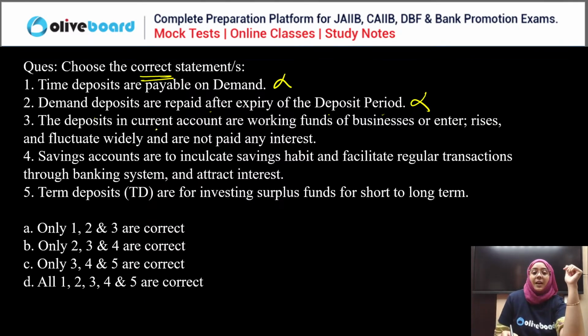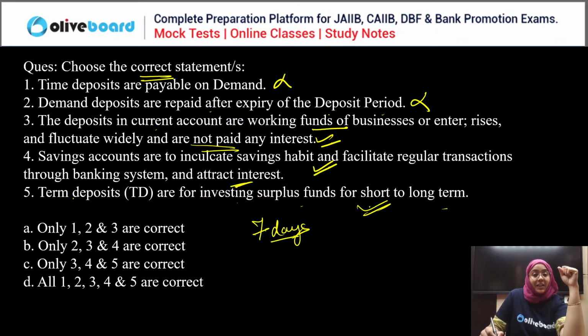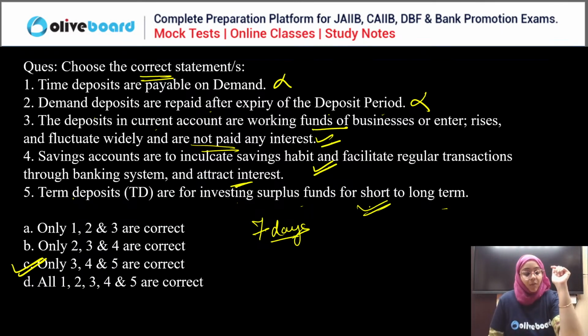Third, the deposits in the current account are working funds, right? And they do not attract any interest. Savings accounts are to inculcate saving habits, true, and they attract interest, right? Term deposits are for investing surplus funds for short to long term. Yes, because you can have an FD for a minimum of 7 days up to the maximum, right? So this can be your investment for short to long term. So third, fourth, and fifth are correct. So C is the correct answer, everyone. Sunil, Tarun, Shiv. Yes, third is the correct answer. Okay.